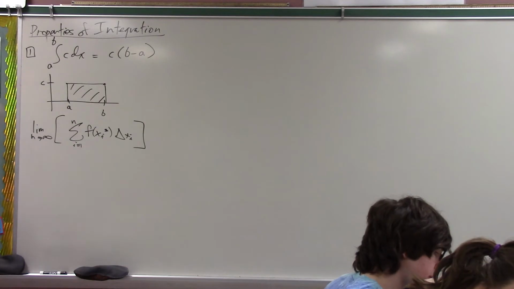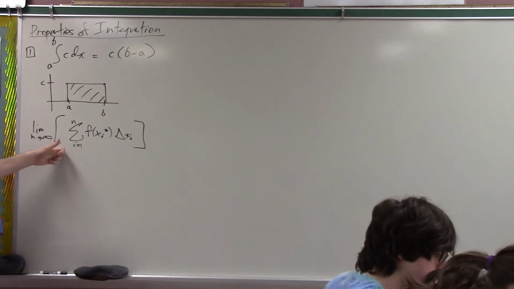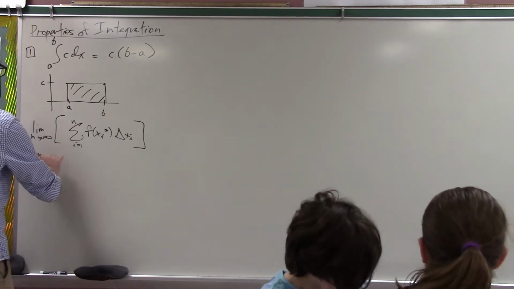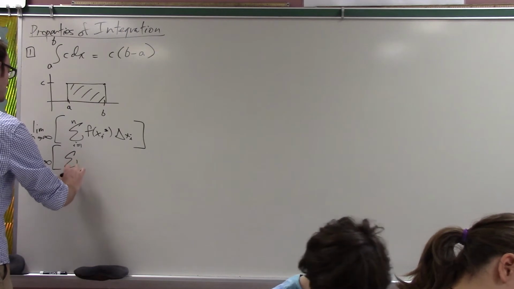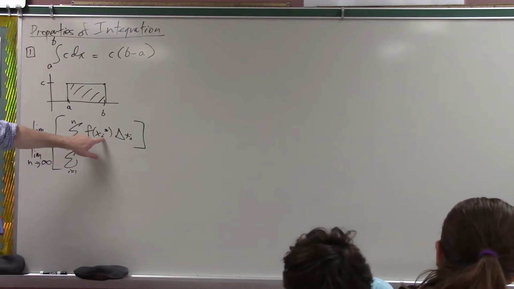Okay, how is that relevant to this problem? Should we be able to recover this answer from this formal definition of an integral? Yes, I think we can, and I think there's more understanding to be gained from actually doing this. So this is the sum from i equals 1 to n. Well, what is f of x sub i star in this particular case?